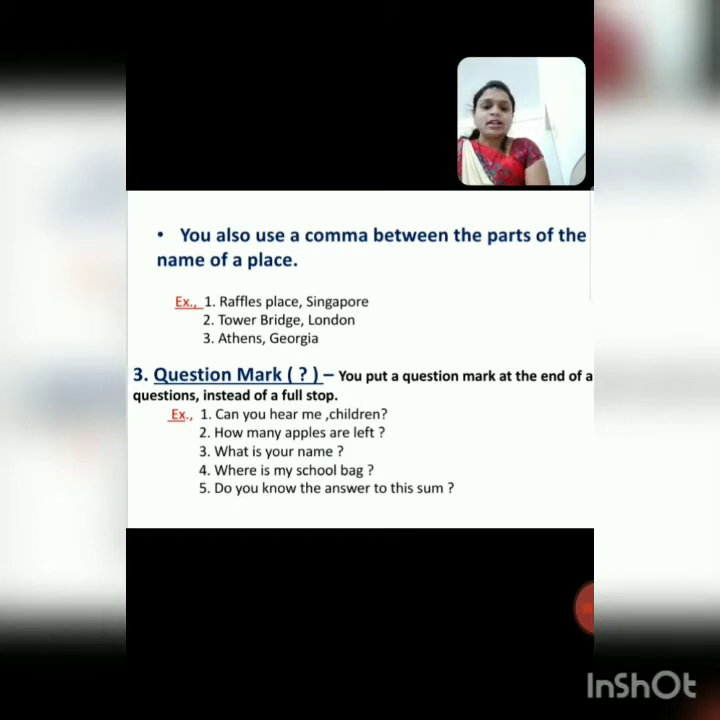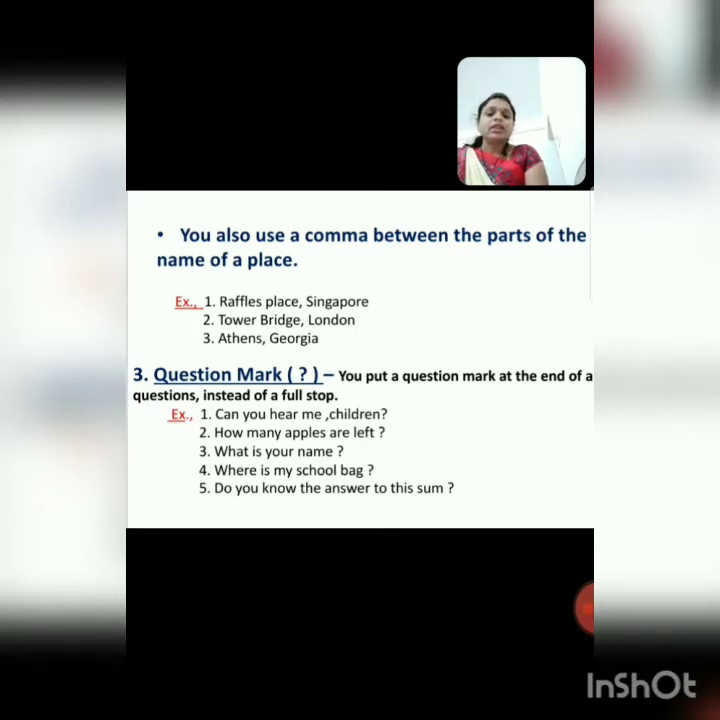Tower Bridge, London. Tower Bridge and London, these two are different places. So between two places we have to put a comma. Third example, example number 3. See this third example: Antenna and Goria. In these two words we have to write a comma in the middle of the two words.